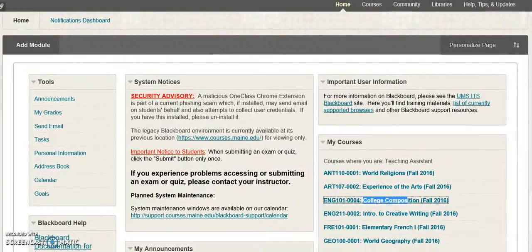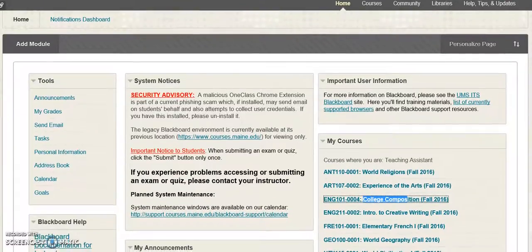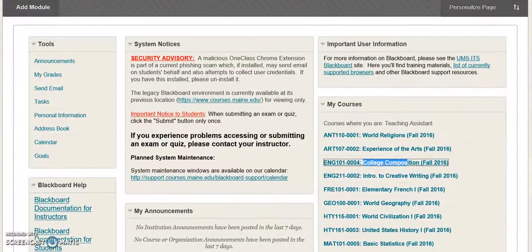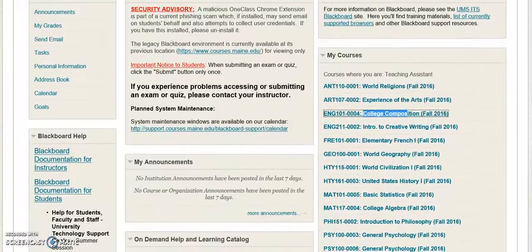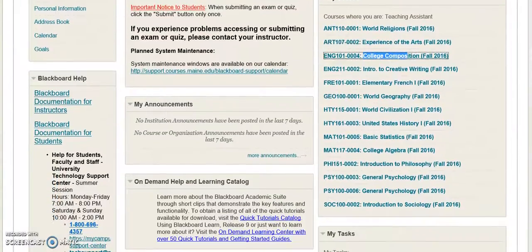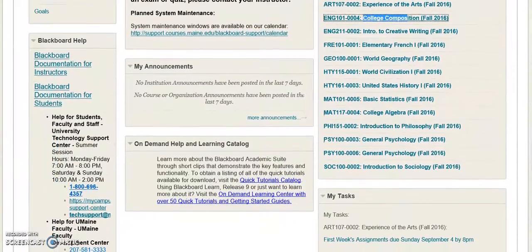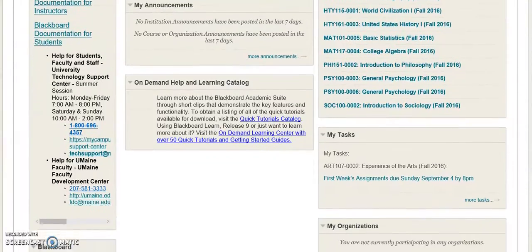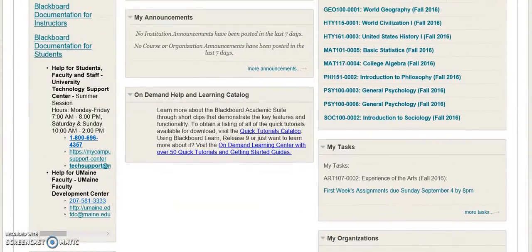As you can see, this is Blackboard. It might look a little different because I have access to all of your classes in order to get updates on how you are doing academically, whether or not you are attending courses. For those of you who've taken aspiration courses in the past, you may have received an email from me.